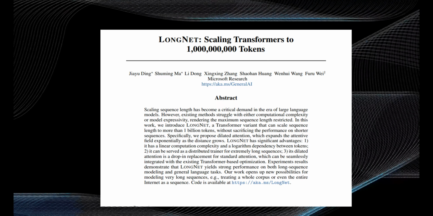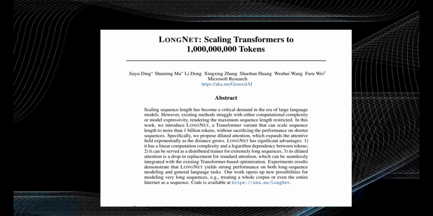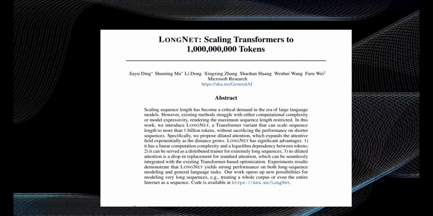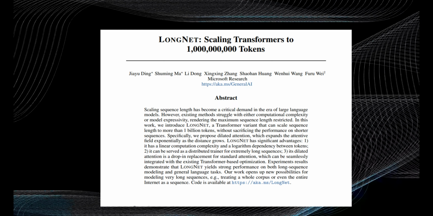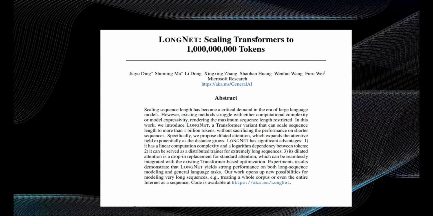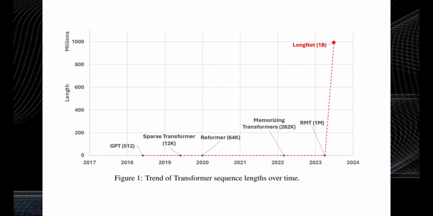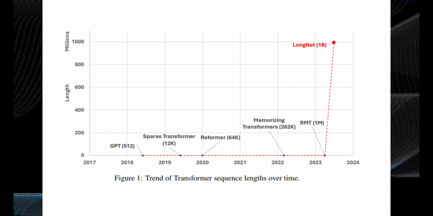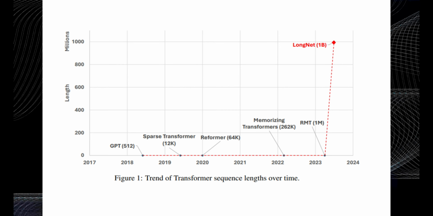The research paper introduces a transformer variant called LongNet, which addresses the challenge of scaling sequence length in large language models. It highlights that existing methods face difficulties in terms of computational complexity or model expressivity, leading to restricted maximum sequence lengths. LongNet, on the other hand, enables the scaling of sequence length to more than 1 billion tokens without sacrificing performance on shorter sequences. So, how do they do it?